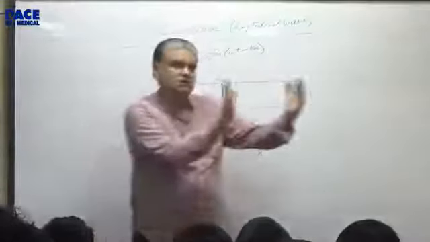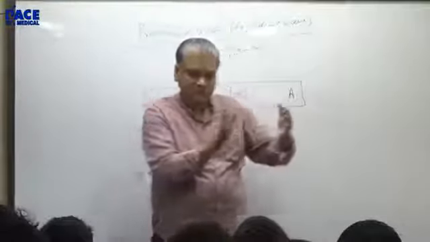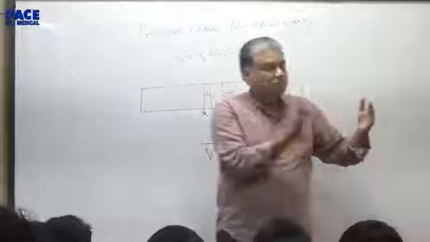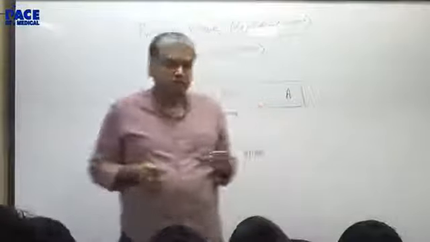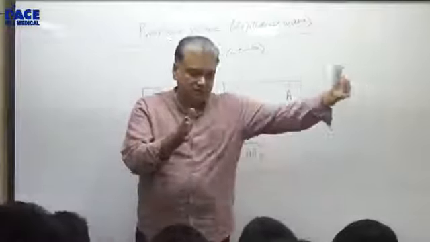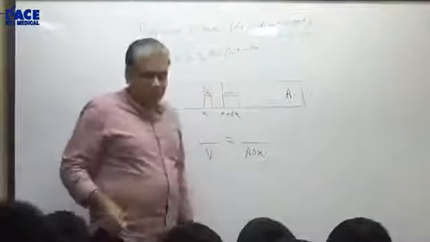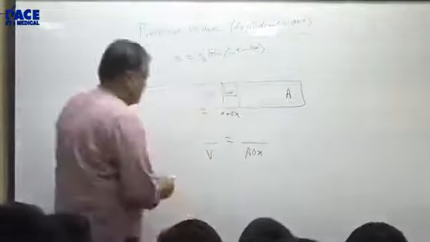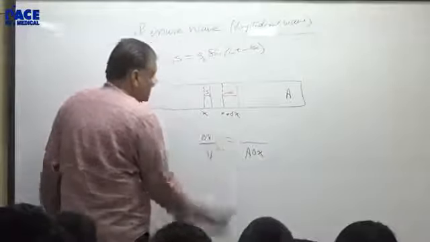If everybody does the same thing, then it's like a railway compartment. It goes together, but then there won't be any change in volume. Here there will be a change in volume because one does s and the other does s plus delta s. What is the change in volume of this element? How much is the change in volume?